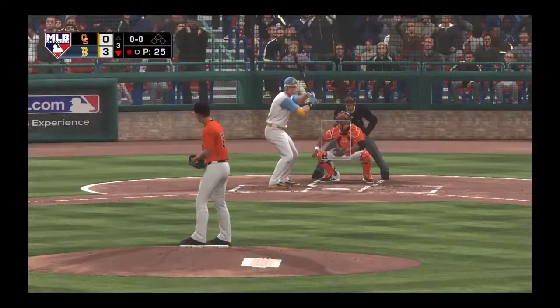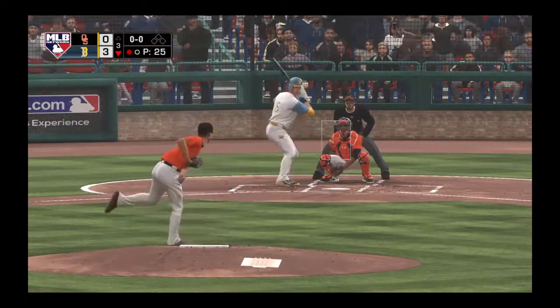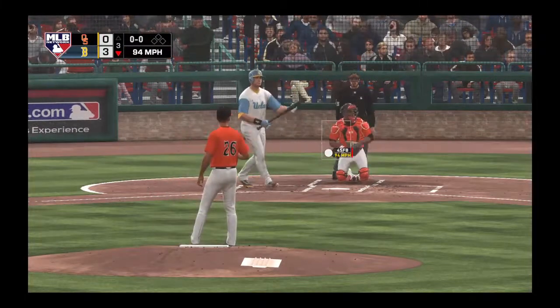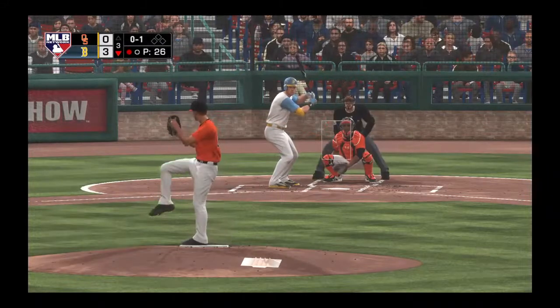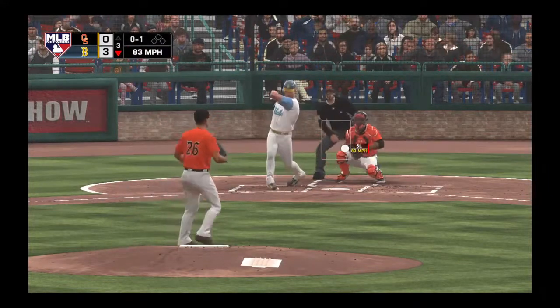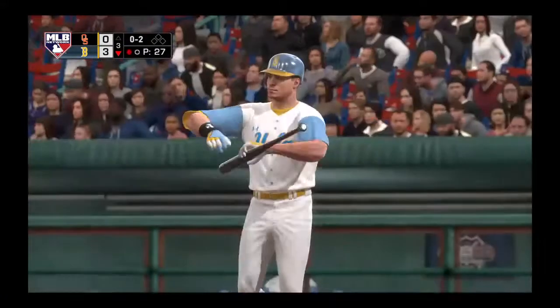Stepping in, Garrett Mitchell, 0 for 1 for him here in this one. Just gets a piece of it. Strike 1. 1 out, nobody on. Another one fouled off, strike 2, and he's quickly behind 0-2.